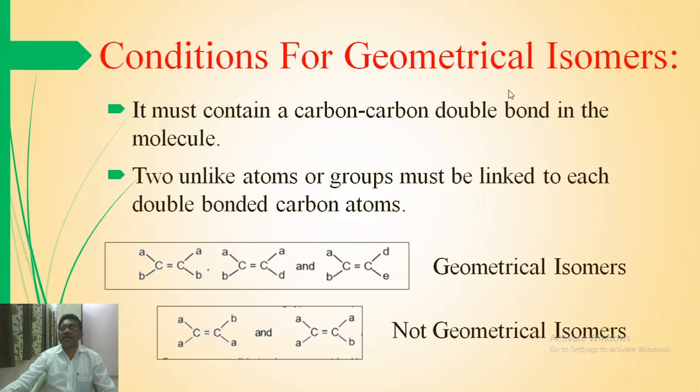First is cis-2-butene and second is trans-2-butene. Conditions for geometrical isomerism: the molecule must contain a carbon-carbon double bond. This is the first condition.